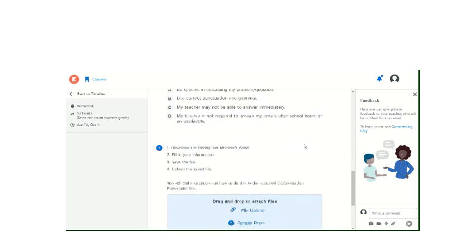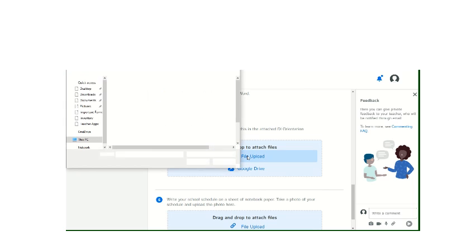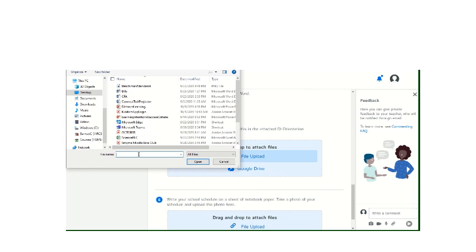upload. So let's look at question 5. It says I can drag and drop to attach the files, or I can file upload. So if I were to have just saved that, I could have clicked save as and saved it to the desktop, and it would have been easy for me to find. I could just drag that over, or I can hit file upload. And now I can search boring fact.